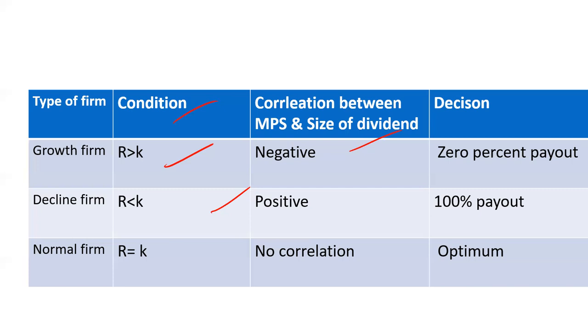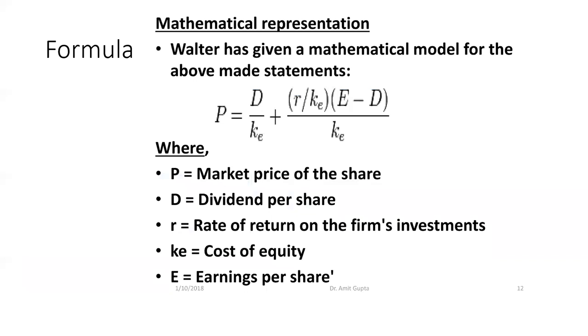Okay. Then in case of normal firm, the R and K are equal. They are both independent. Internal rate of return is equal to the cost of capital. Here no correlation is there, and the decision is optimum payout. I hope this chart is clear. Here all the conditions are mentioned. Let's understand the mathematical representation formula by Walter.